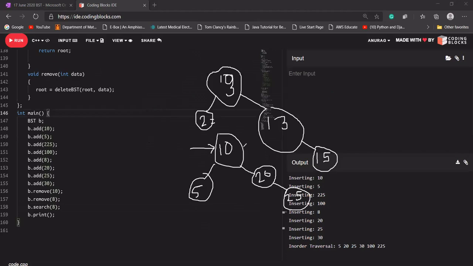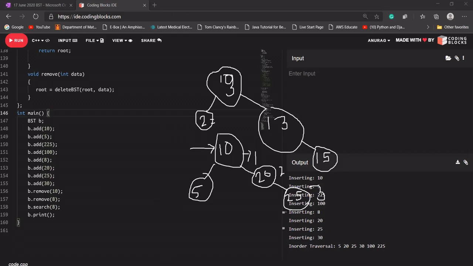It will be the maximum length from up to down. Let's say if I am starting my height from 1, 2, 3, it will be the maximum depth up to which I can go. Okay, it will be 3 in this case. Although in some cases you will see that it will start from 0. If it starts from 0, it will be 2. If it starts from 1, it will be 3.